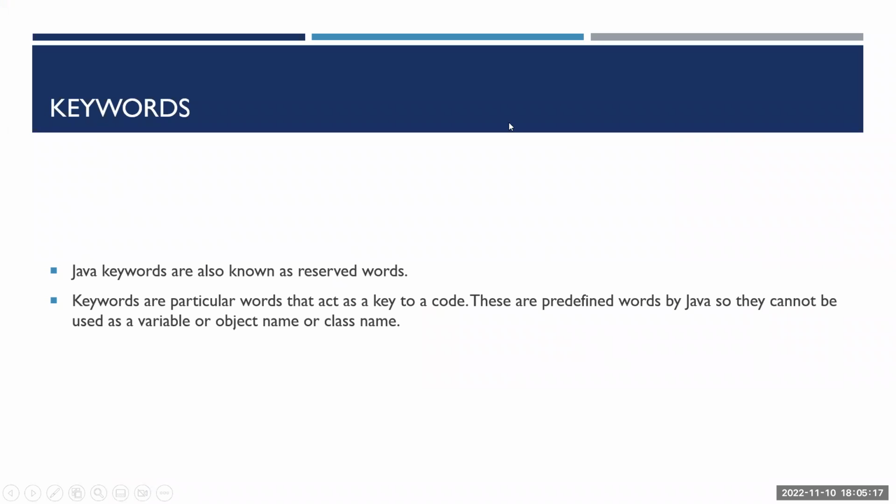Any doubts still here? If not, let's go to the keywords. Java uses keywords. Those are called reserved keywords, meaning you cannot have a variable with those reserved keywords.